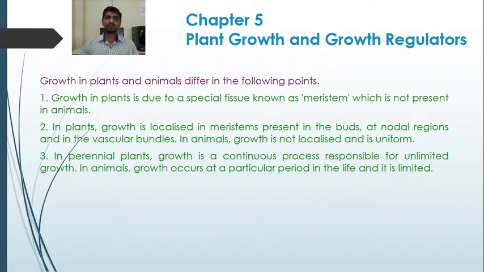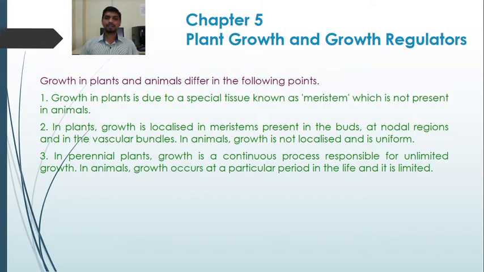In plants, growth is localized in meristems present in buds, at nodal regions and in the vascular bundle. Suppose in the case of a plant, when there is an increase in the height of the plant, such meristem is present at the apex of the plant.